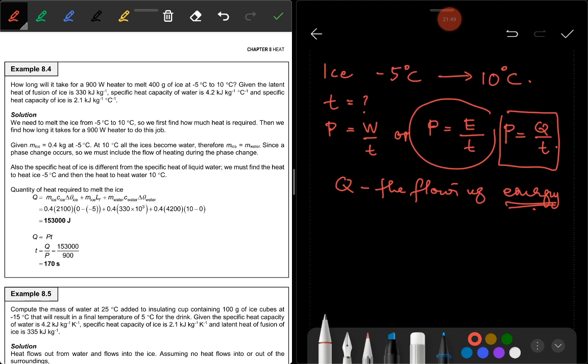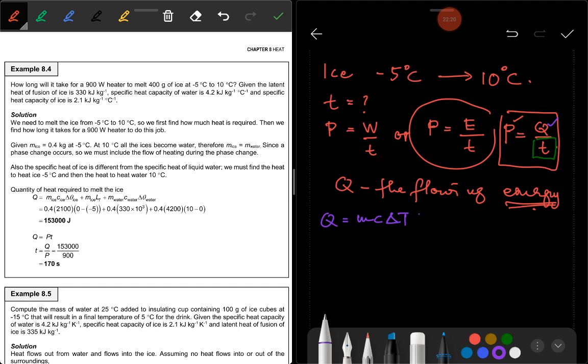You are given the power. The question asks you about T. How long, T. So to get T, you have to find the value of Q first. And now how are you going to find the value of Q? To find the value of Q, look at here, from minus 5 Celsius degree to 10 Celsius degree, you will use Q is equal to MC delta T.